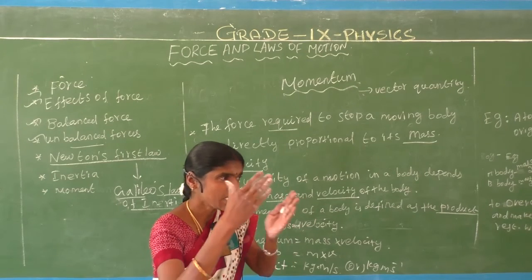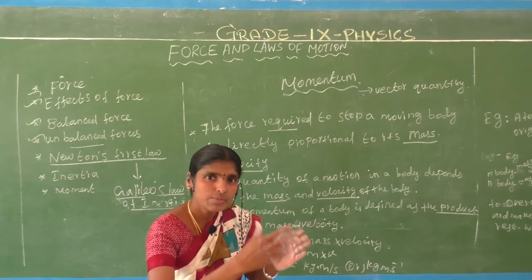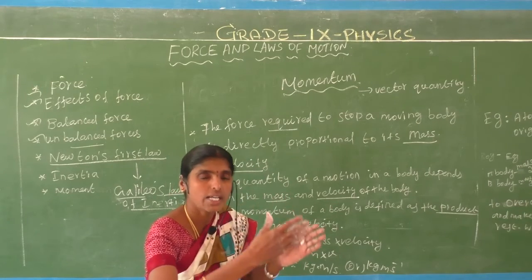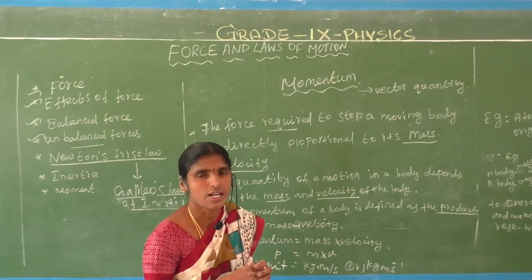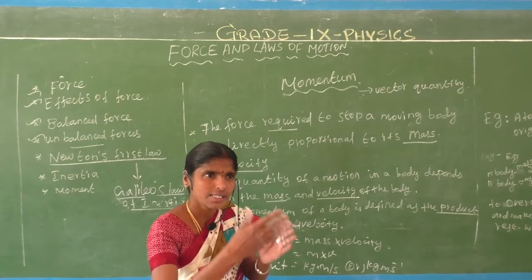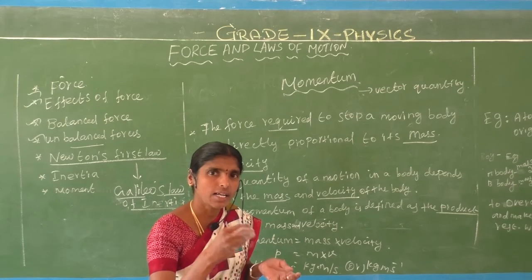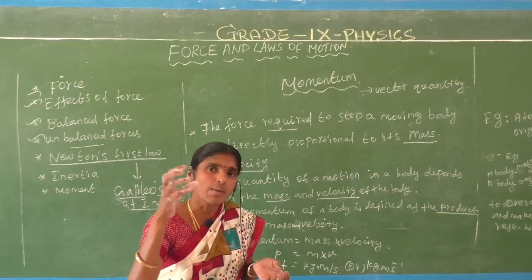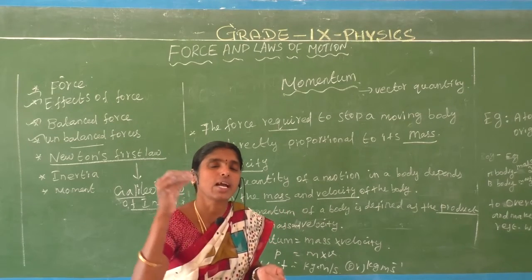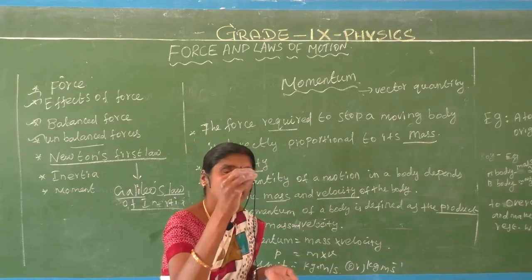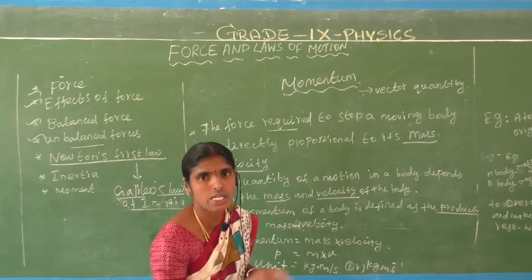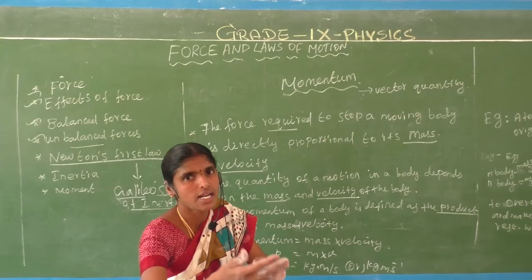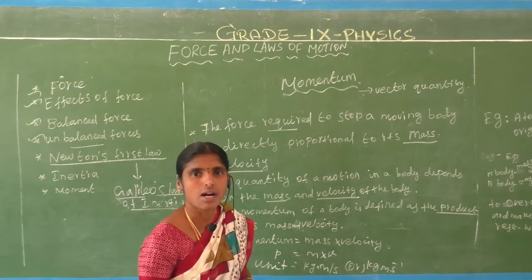Next, what is meant by inertia? An object at rest will remain at rest. That is called inertia. Newton's first law, second part: we apply the external force. As far as Newton's first law is concerned, an object cannot remain at rest forever; when we apply an external force, only then can the object change its position. Newton's first law is also called Galileo's law of inertia.